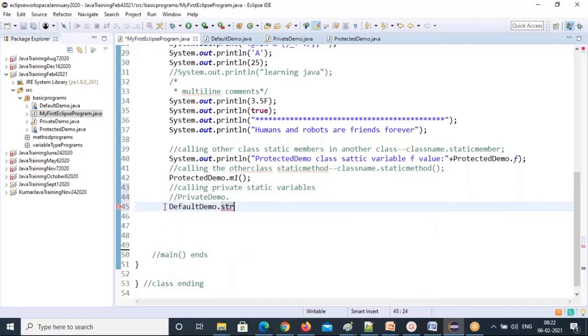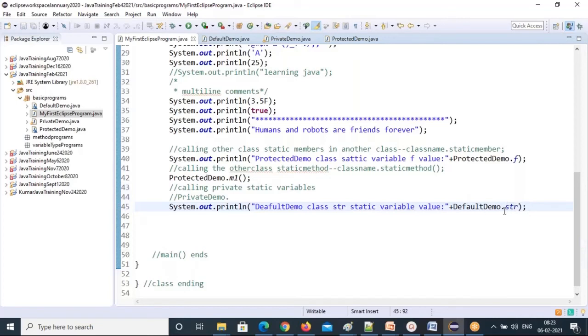So I'll call the string variable here. I'm writing a description, some definition. Default demo class str static variable value. That's what I'm joining. You're directly getting the value from there. Because this bracket was started but we didn't end it, I'm ending it now here with a semicolon.